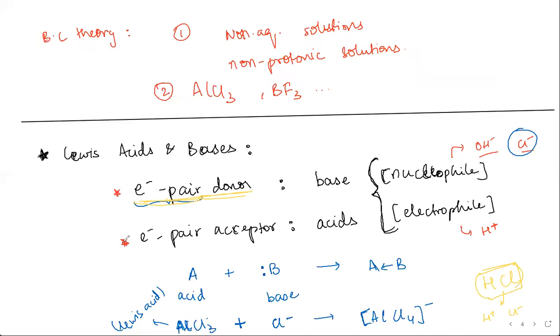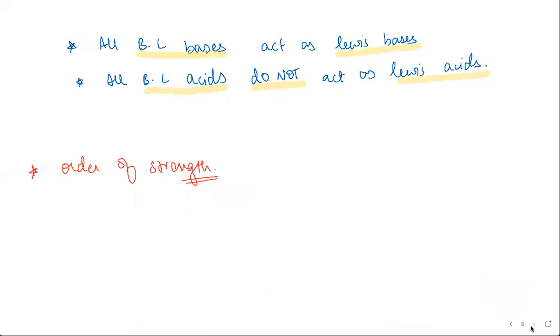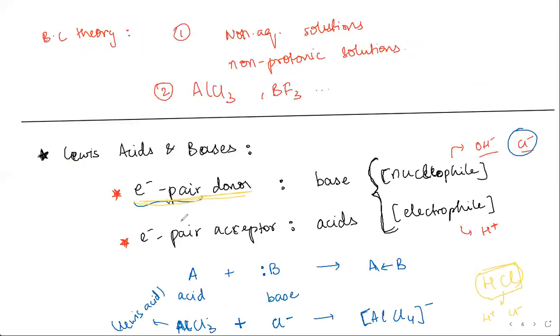So you can't really say how strongly this pair of electrons will attract or how many electron pairs are available, because that gets into steric hindrance and stability and all of those things. You can't say the order of strength quantitatively because it depends on the type of reaction happening.